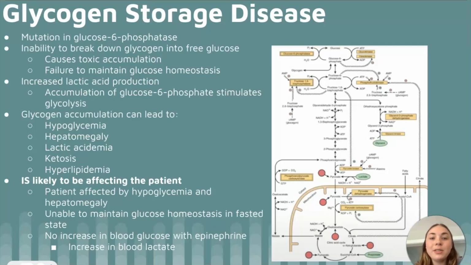Additionally, when epinephrine is administered, there is no increase in blood glucose, but there is an increase in blood lactate. Epinephrine should facilitate glycogenolysis in the liver. However, since the patient is missing the enzyme glucose 6-phosphatase, she is unable to dephosphorylate glucose 6-phosphate into free glucose, causing hypoglycemia and lactic acidosis. However, there are many different types of glycogen storage disorders, and further testing would be necessary to determine the particular one that affects the patient.